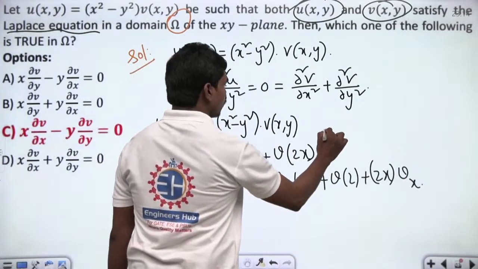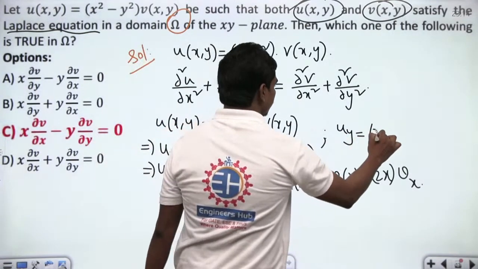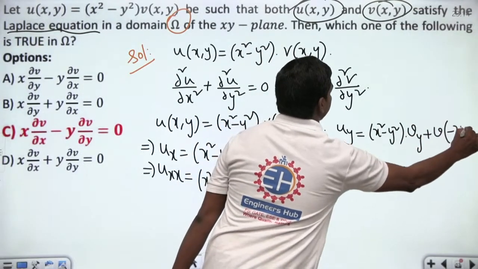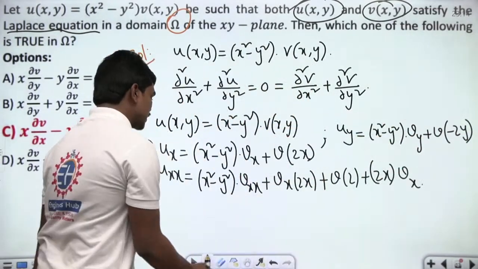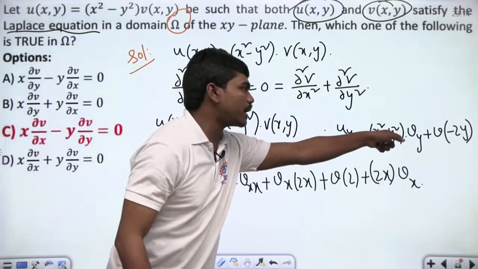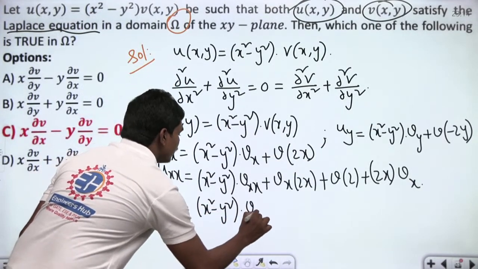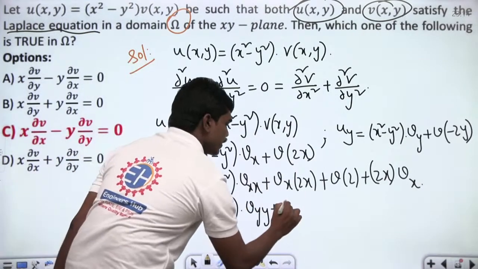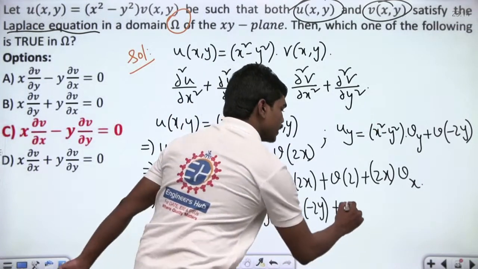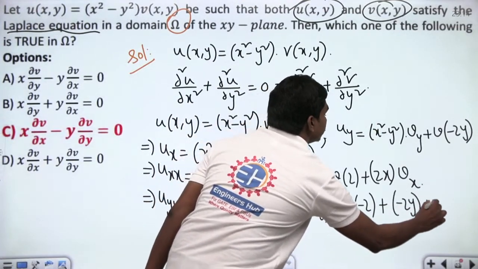Similarly, the partial derivative with respect to y: u_y is (x² − y²) v_y + v times (−2y). Now if you differentiate this one more time with respect to y partially, you have (x² − y²) v_yy + v_y·(−2y), plus again that term will give v times (−2) plus (−2y) v_y. This is what you will be having.